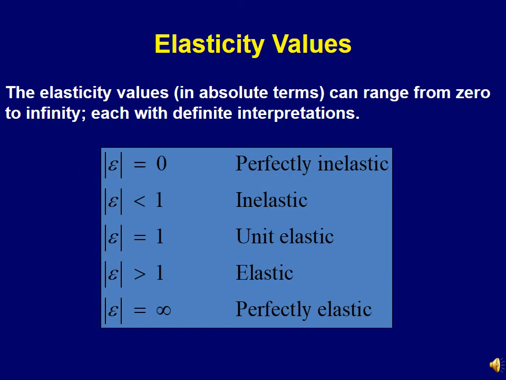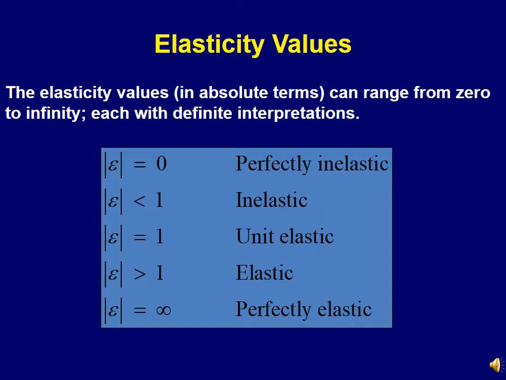Now if we talk about the elasticity values corresponding to each degree of price elasticity of demand, you can see in the table that these elasticity values in absolute terms can range from 0 to infinity, each with definite interpretations. For the value of elasticity 0, it will have perfectly inelastic demand.